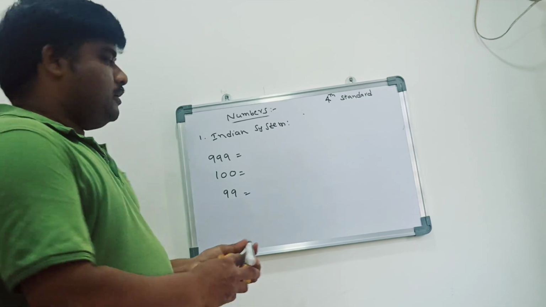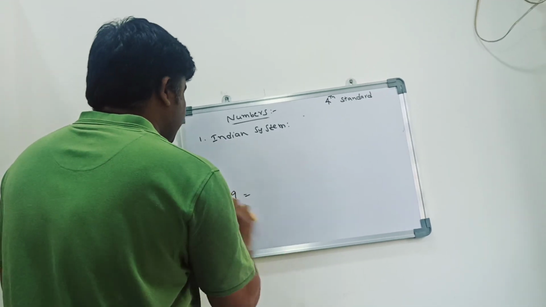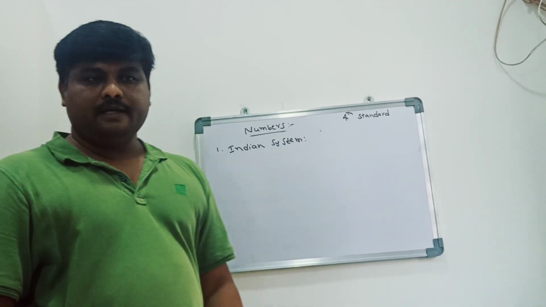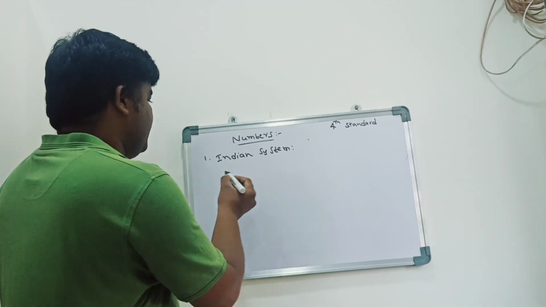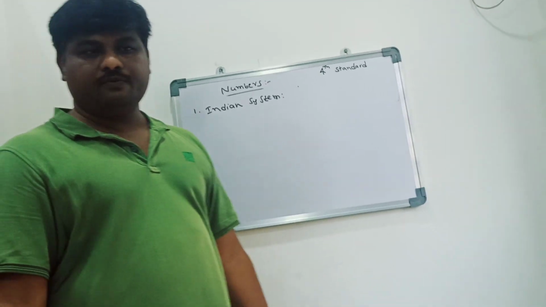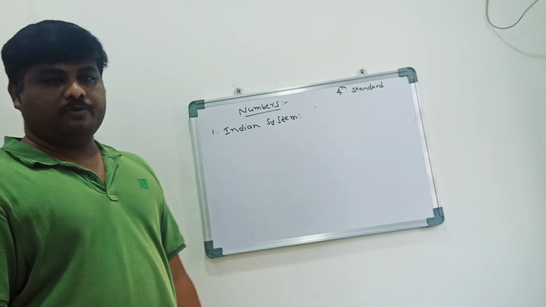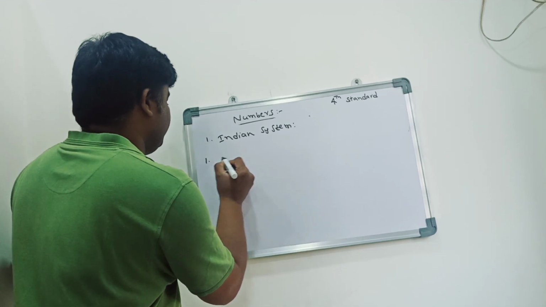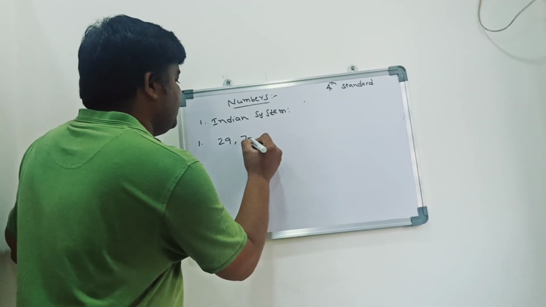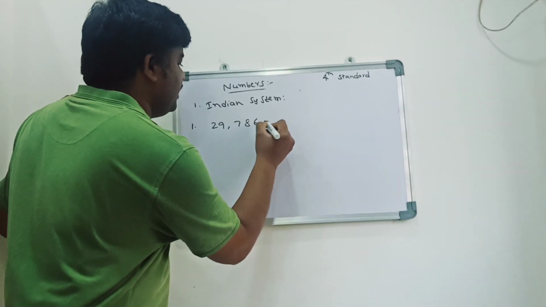Okay. I'll give you a few exercises in the Indian system only. You need to write and you can practice yourself. Like we have written the table, in the same way you are supposed to write the places, face value and place value. One is 29,786.